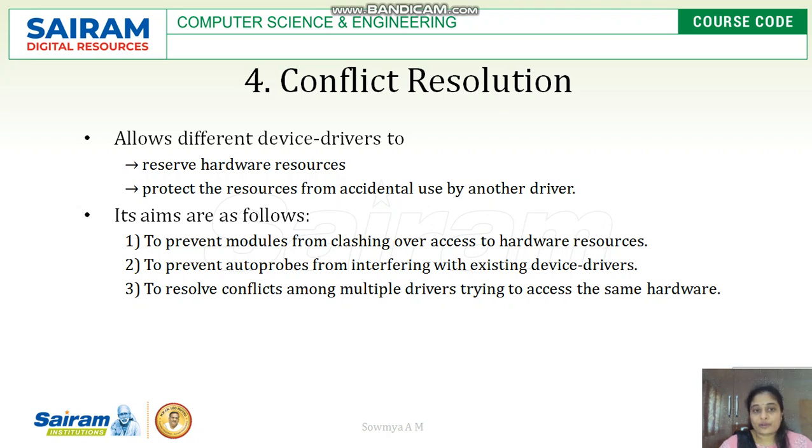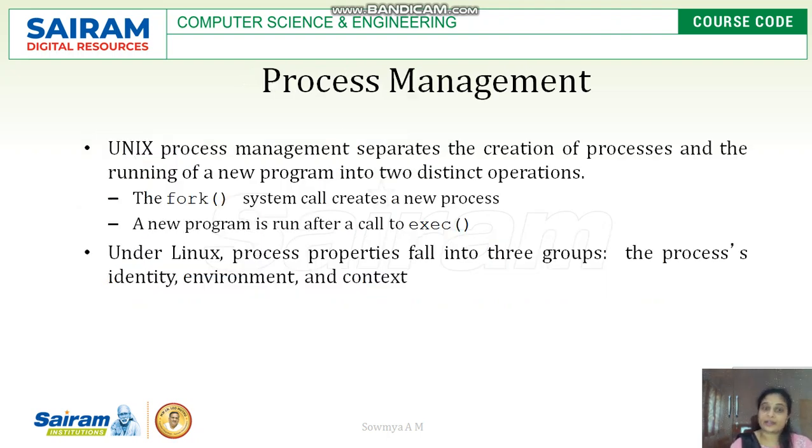The aim of conflict resolution is to prevent modules from clashing over access to those hardware resources, to prevent autoprobes from interfering with existing device drivers, and to resolve conflicts among multiple drivers trying to access the same hardware. So next one is process management.